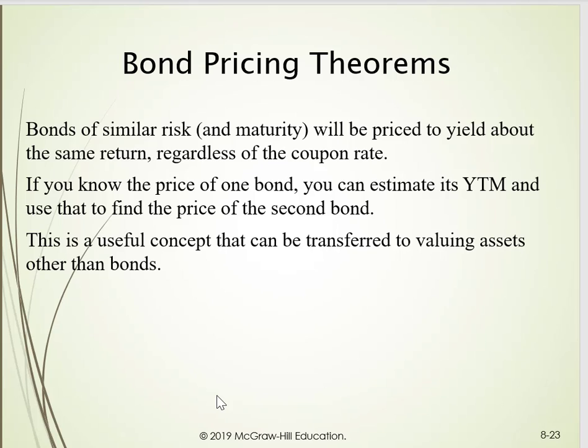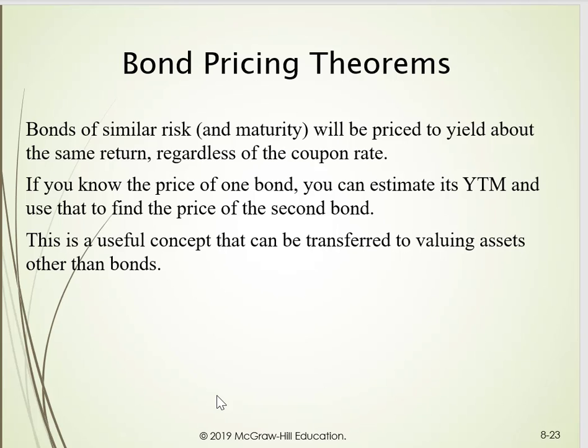The bond value that's published is $1,080.55. Two things that are essentially identical, in this case identical from a risk perspective, should have the exact same return because they have the same risk. When you plug in the required return, you will actually solve for the bond value. And again, we can use this with other concepts. We can use this valuing other assets.